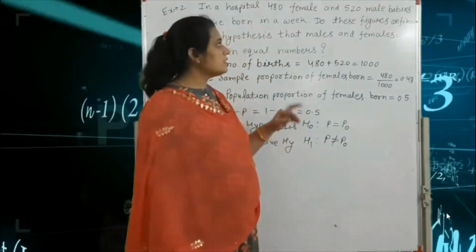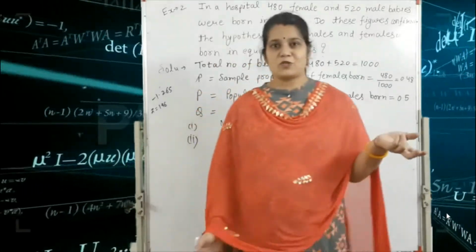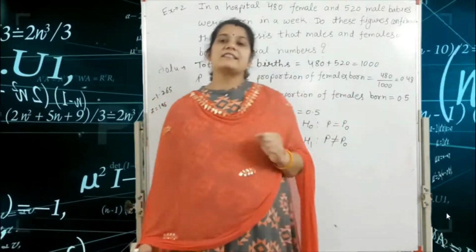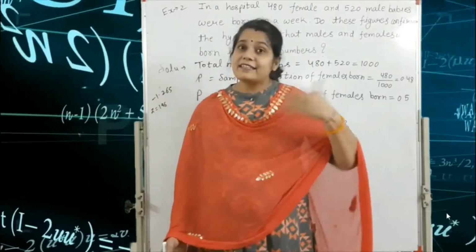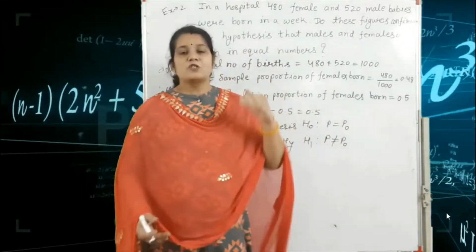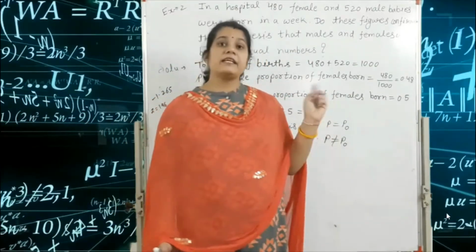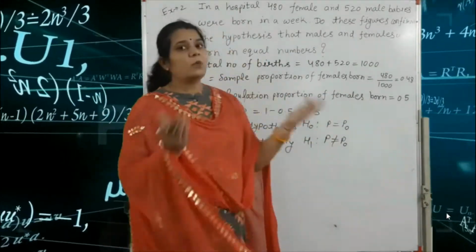Here there is no 'at least' or 'at most' wording. We already saw in our previous example that when we are given at least 95%, we write a one-tailed test, left or right. But in this question we find an equal number.